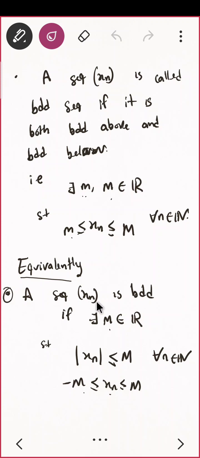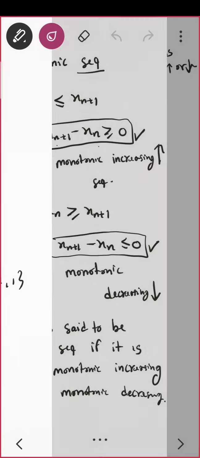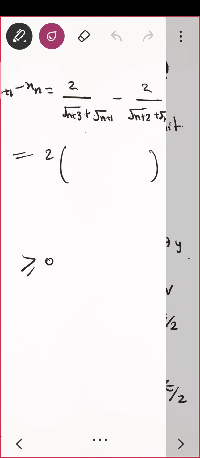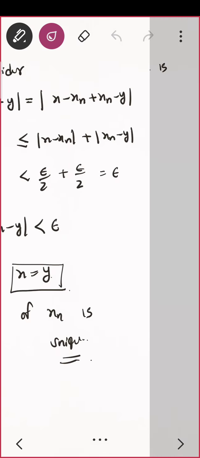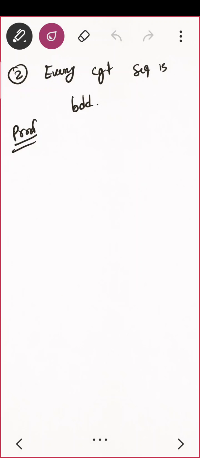A sequence xn is bounded if there exists a number m such that mod of xn is less than or equal to m for all natural numbers n. This is what I want to use here, and this is what I want to prove. The question given here is: every convergent sequence is bounded. So let us start.